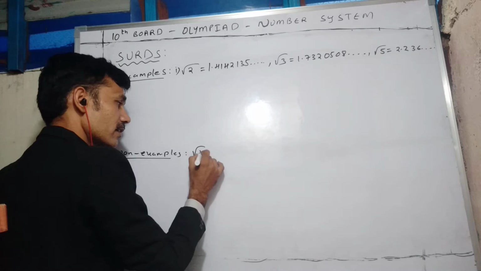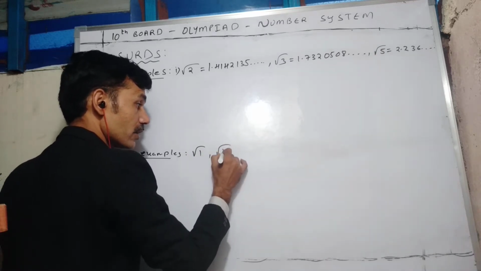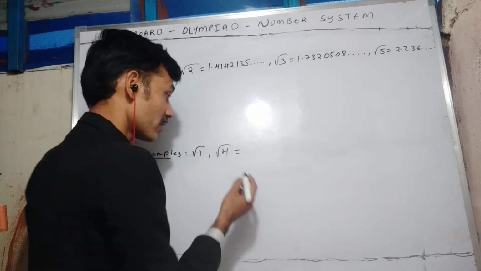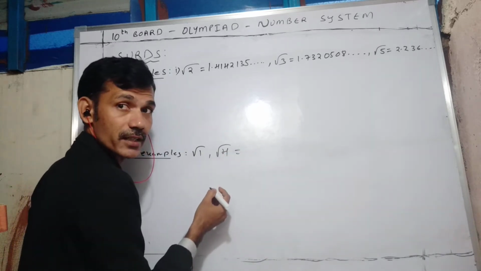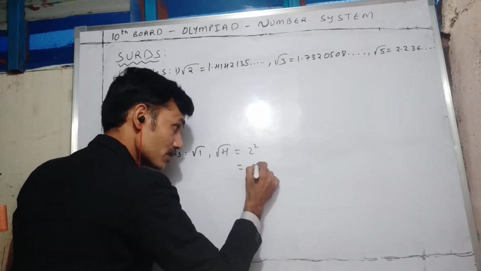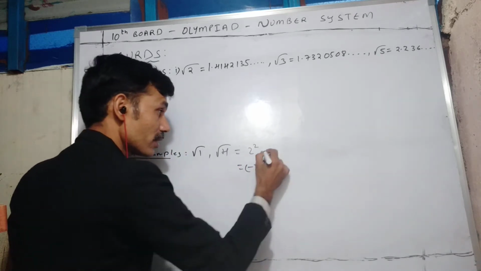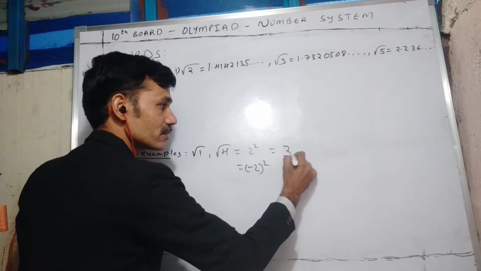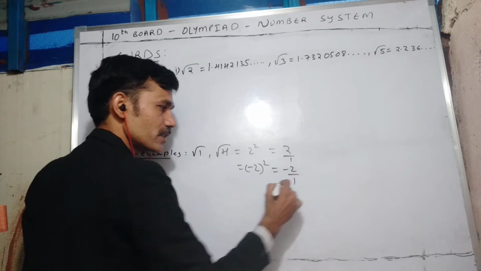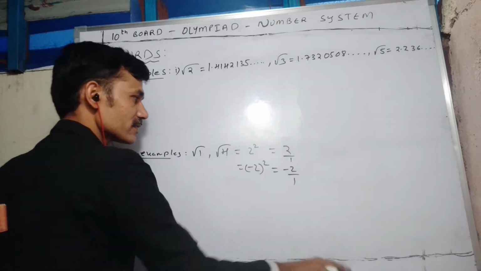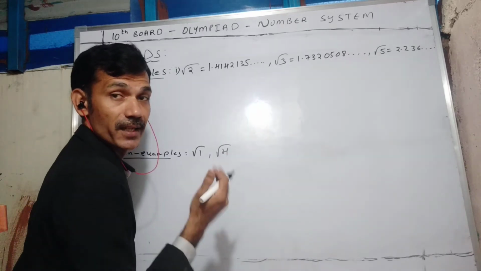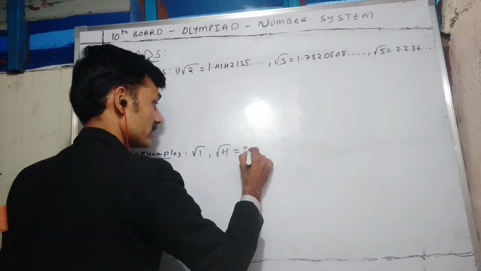Why I can't take the square root of 4: see, 4 is a perfect square. So how can you write it? You can write 2 square and also you can write minus 2 whole square. So its principal root will be 2, so it is a rational number. Its second root will be minus 2, which is also a rational number. So square root of 4 I can't take as an example of irrational numbers because its value is a rational number.